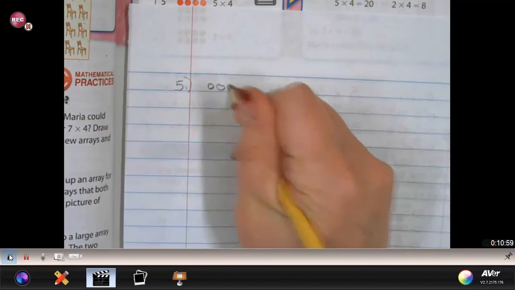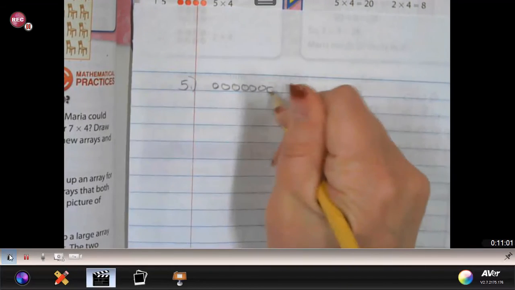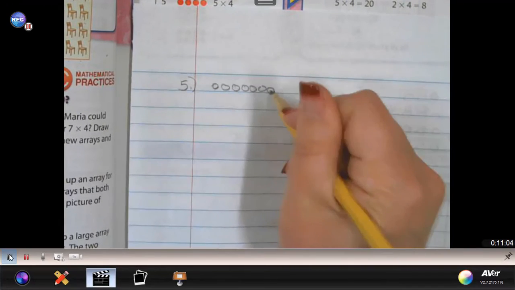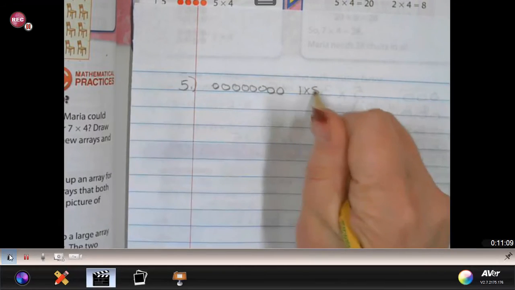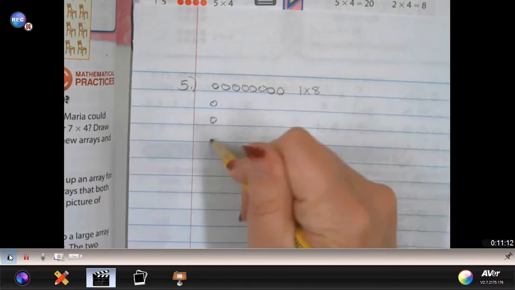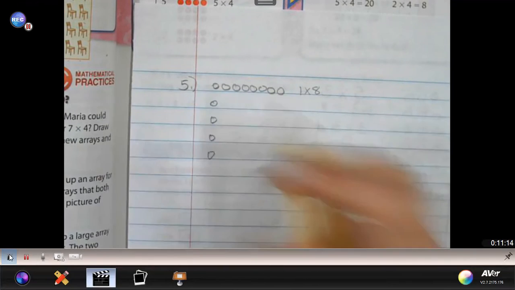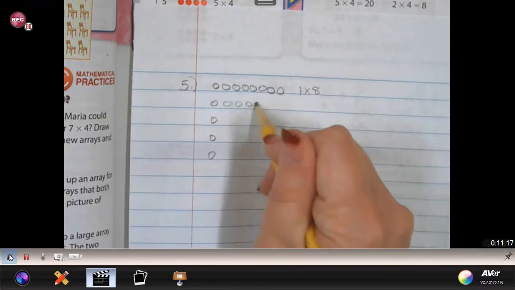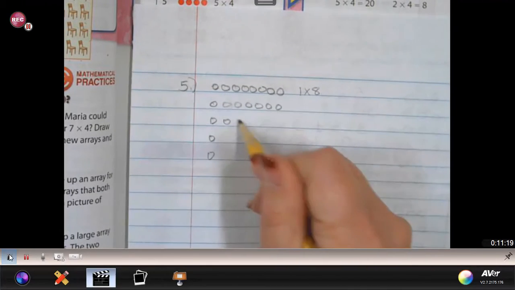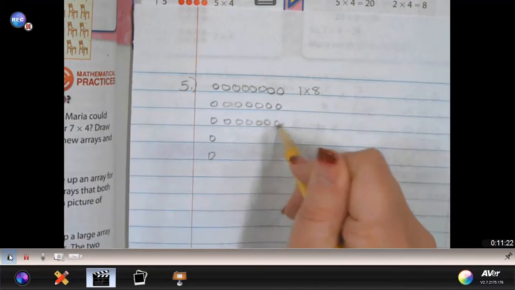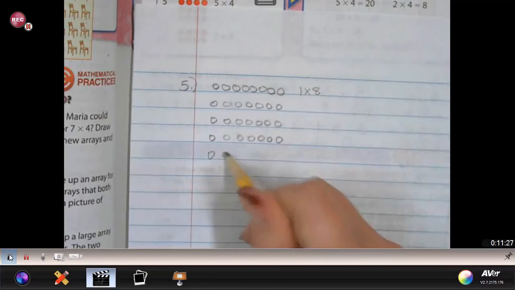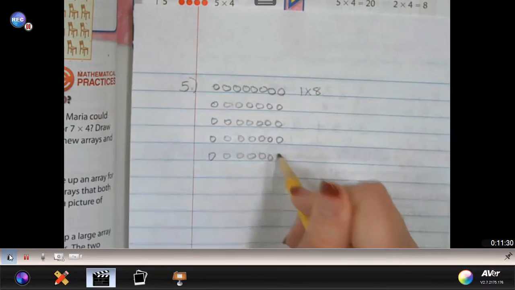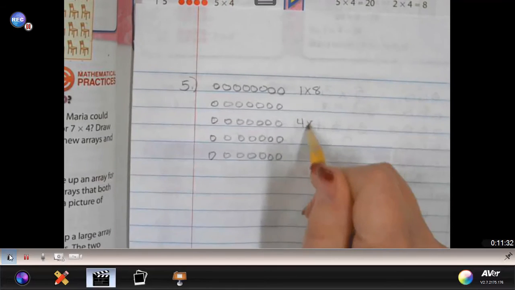Number 5, I have 1 row with 8 in that row. 1, 2, 3, 4, 5, 6, 7, 8. And now this is my 1 row of 8. And now I'm going to also add to that array 4 rows of 8. And again, I'm still putting 8 objects in each row. It's just now I'm going to make a larger array.